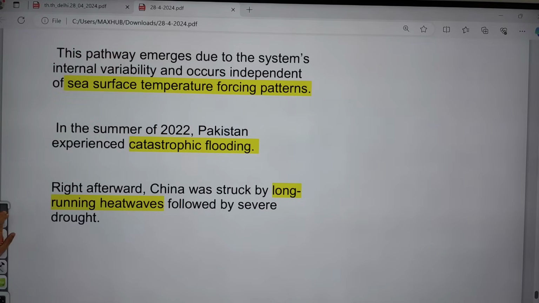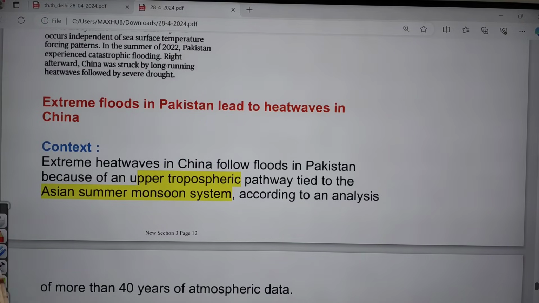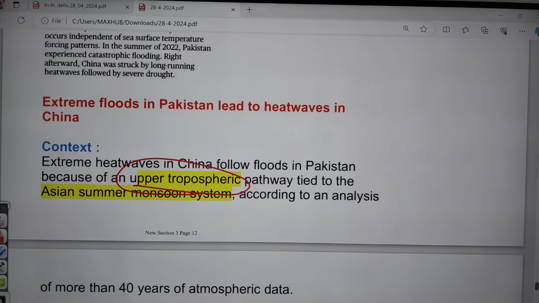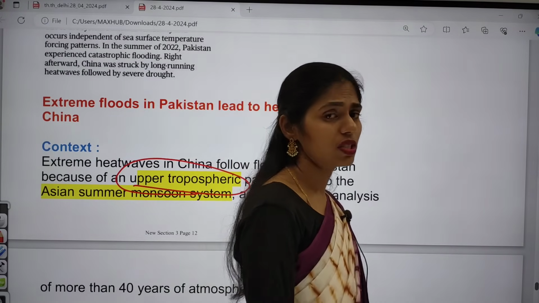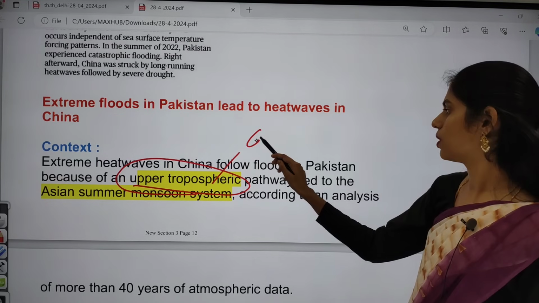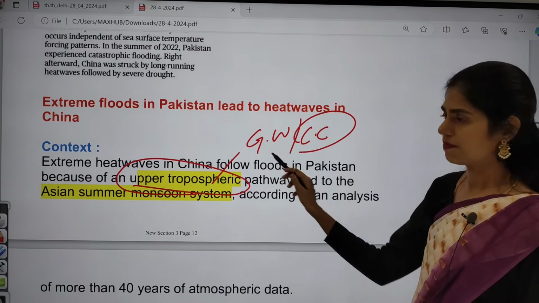The important reason behind this is some change in the upper tropospheric pathway. Because of this it is causing floods and droughts, and the main reason is global warming, or I can say climate change.